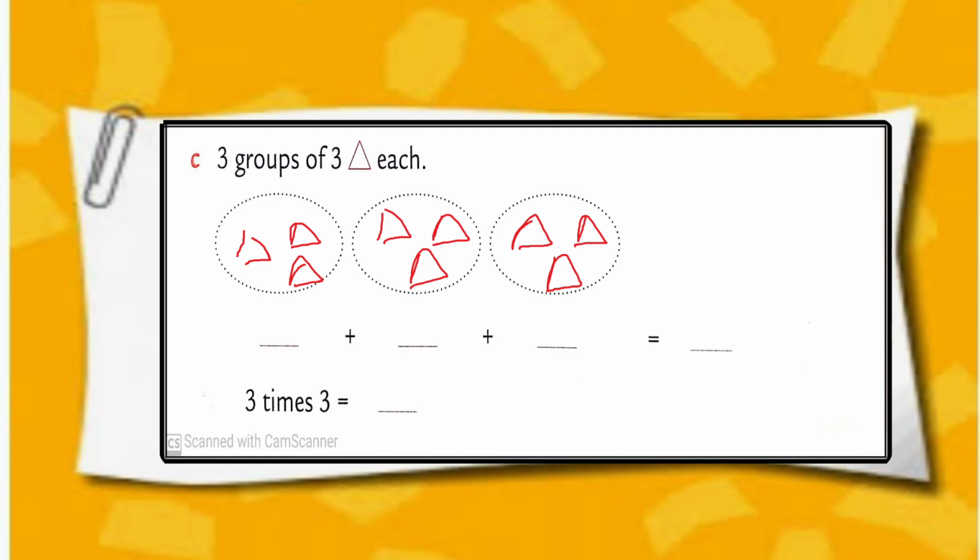Number C. 3 groups of 3 rectangles each. So prepare 3 groups and draw 3 rectangles in each group. So we get our answer. Now let's write 3 plus 3 plus 3. We get 9. 3 times 3 is equal to 9.